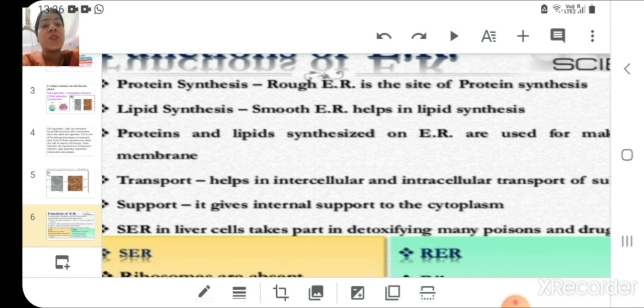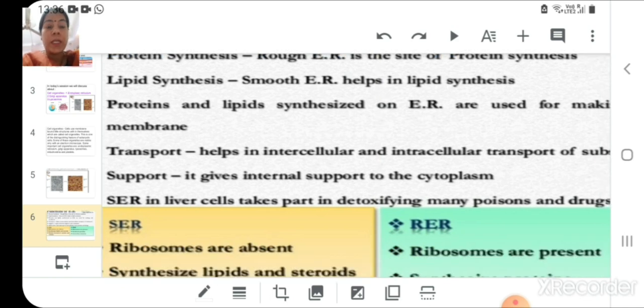So that lipid and protein come from endoplasmic reticulum. And then the next function of endoplasmic reticulum is transport. It helps in intercellular and intracellular transport of various substances. Intercellular transport means transport between two different cells. Intracellular transport means transport between two different organelles within a cell.